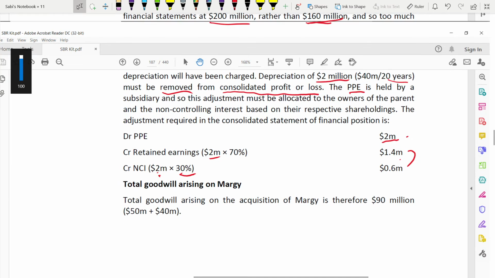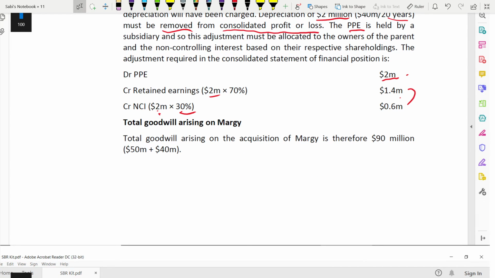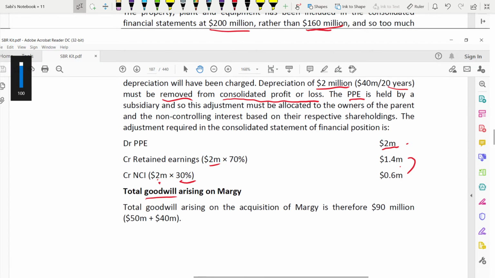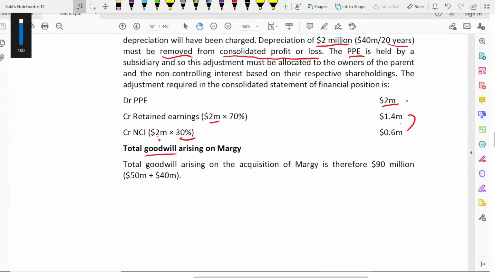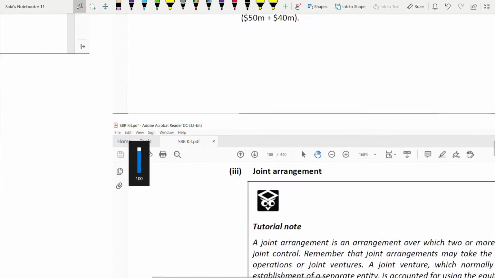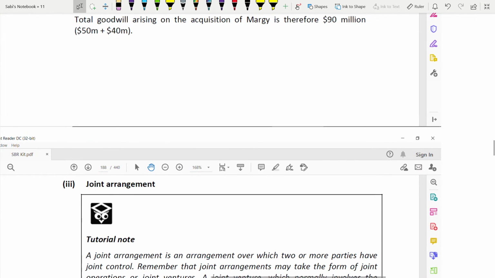Now, same as how we have done for that goodwill, the correct goodwill we need to calculate. Okay. So the total goodwill arising on the acquisition is therefore 90 million, 50 plus 40. What is 50? Okay, 50 plus 40, 90 million.